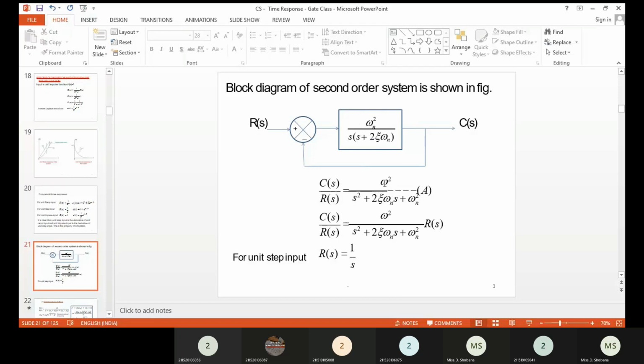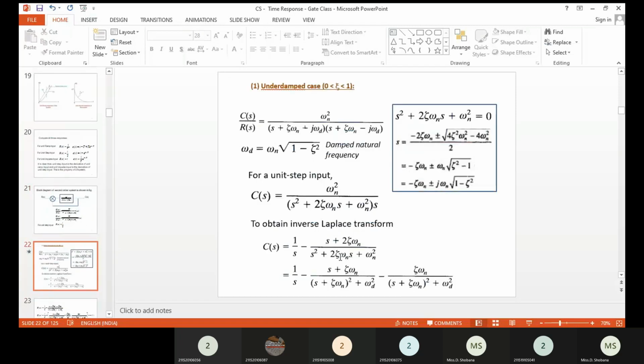That is omega n square divided by s square plus 2 del omega ns plus omega n square. Now our aim is to determine only the CFS value, so RFS you can take to the right hand side. CFS is equal to omega n square divided by s square plus 2 del omega ns plus omega n square into RFS. For the unit step input signal, RFS is always 1 divided by s. So you will get CFS equal to that value.